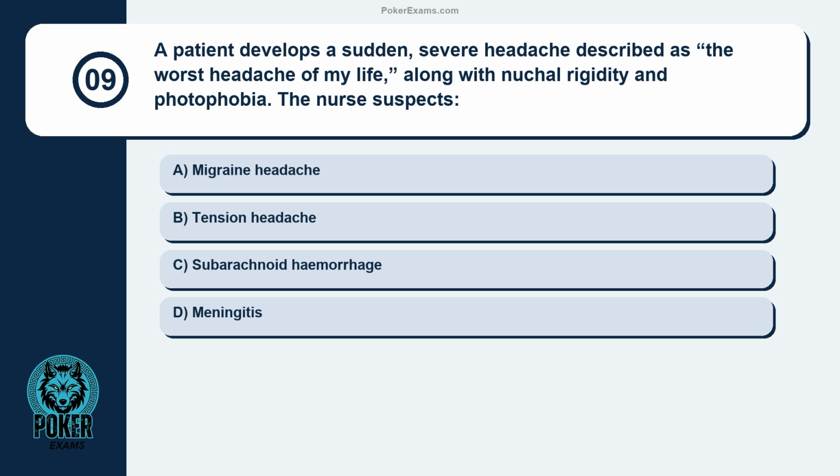Question 9. A patient develops a sudden, severe headache described as the worst headache of my life, along with nuchal rigidity and photophobia. The nurse suspects migraine headache, tension headache, subarachnoid hemorrhage, meningitis.